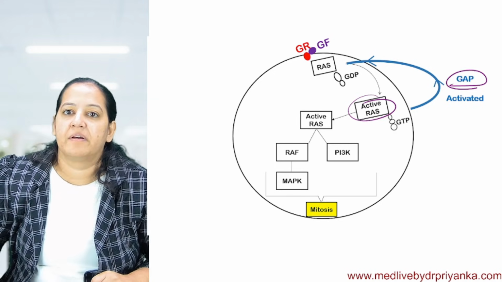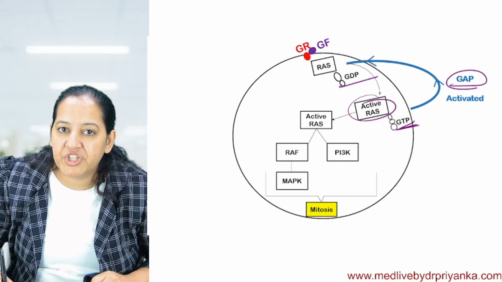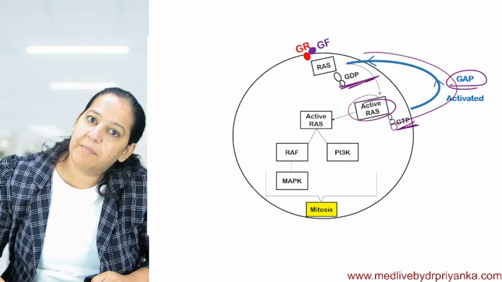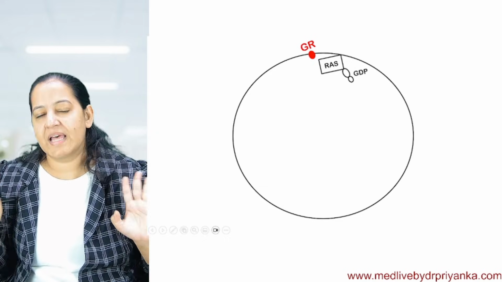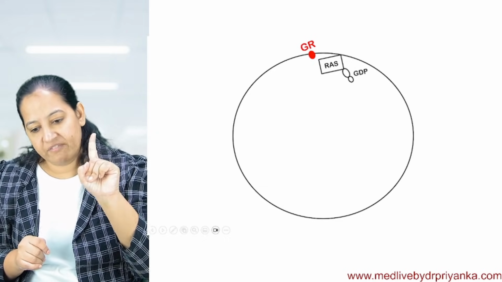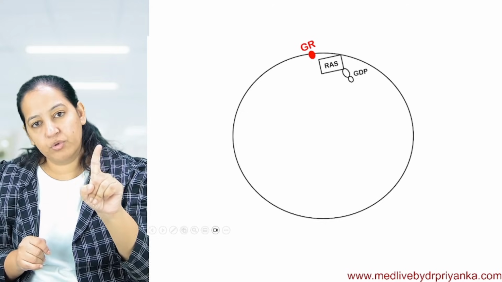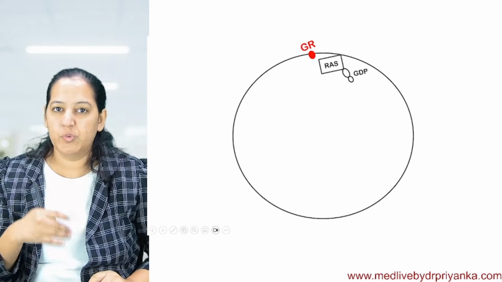So it will get activated and it will degrade the GTP to GDP. So again RAS becomes inactive. After one mitosis, it becomes inactive like this. So this is the end of the story. One growth factor causes one mitosis. How many of you got it? That's happening in you, me, everyone.